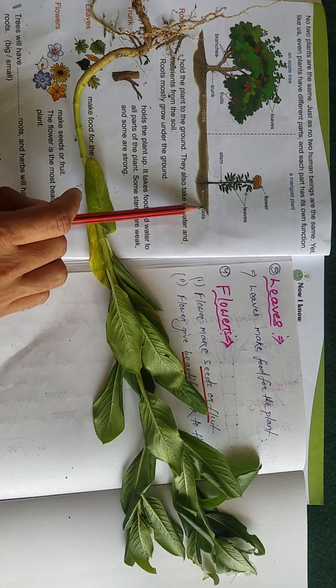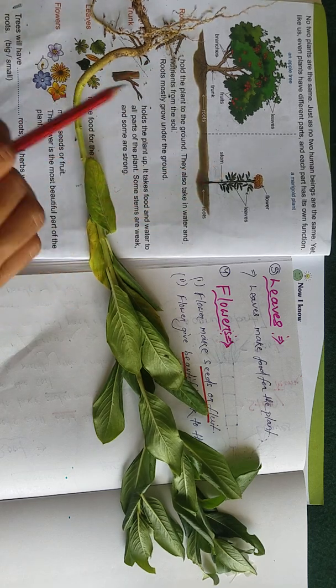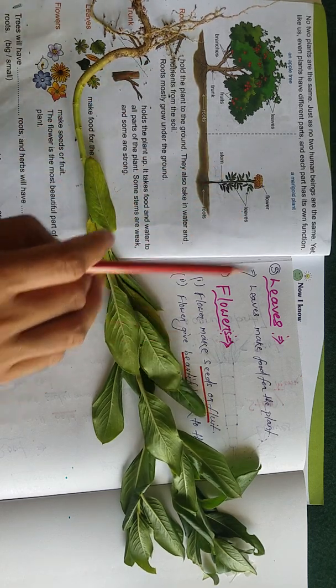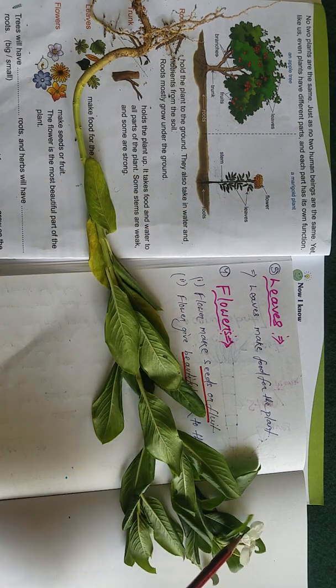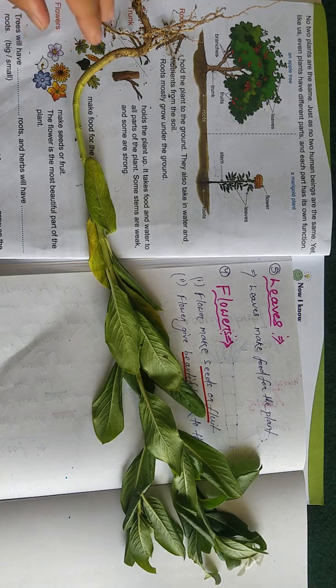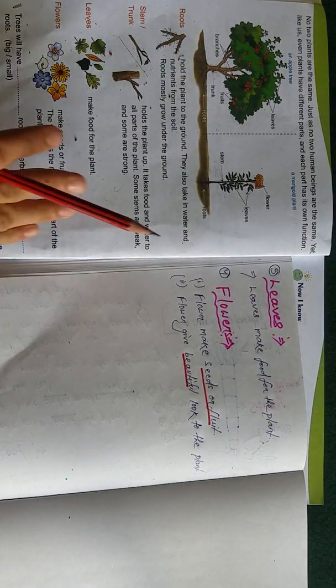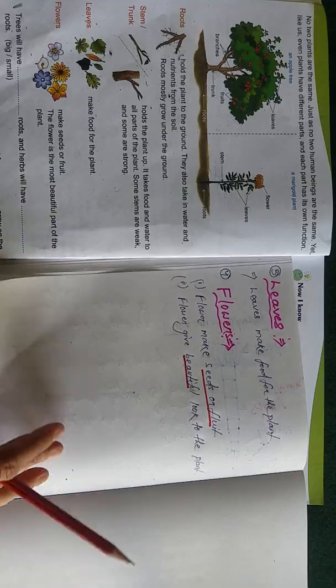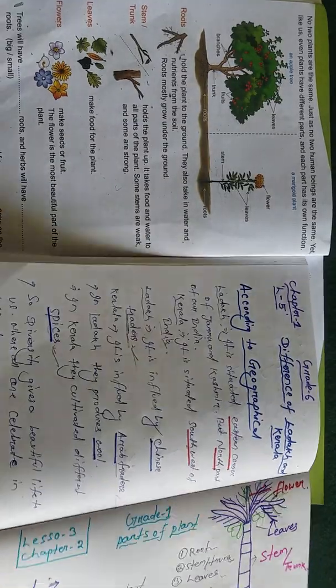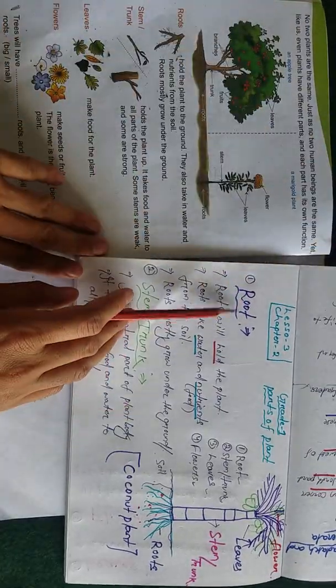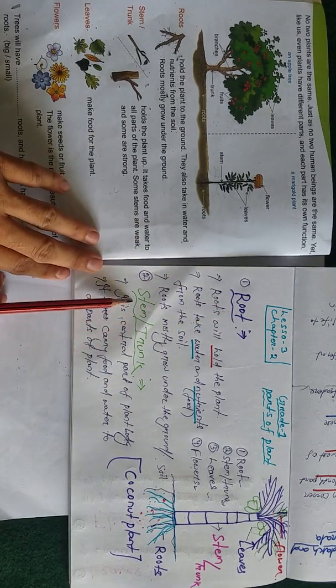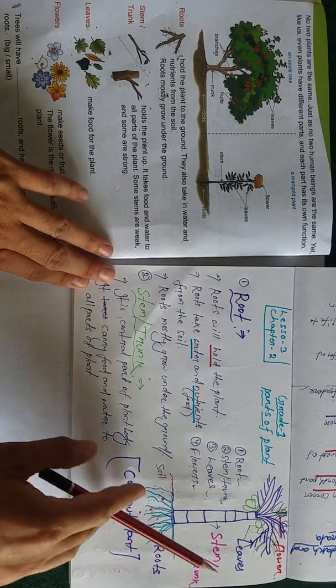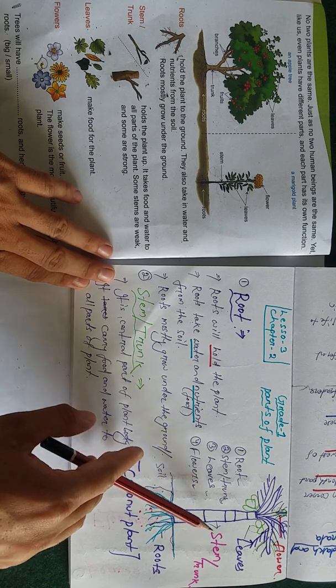First one is root, that is root. Second is stem, third one is leaves, fourth one is flower, that is flower. So everybody clear? All of you clear, is it? So I hope everybody is clear. So student, there are 4 types of parts of the plant body. First one is root, second one is stem or trunk. This is the root, stem or trunk.